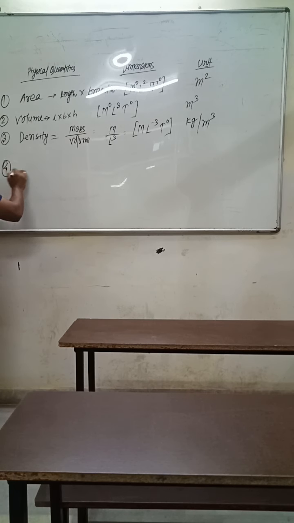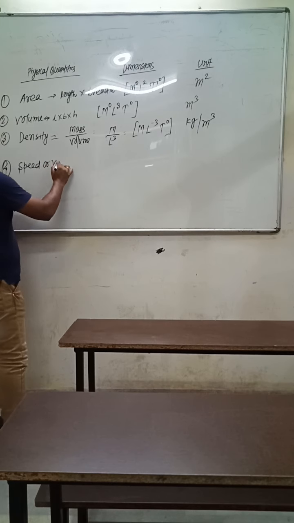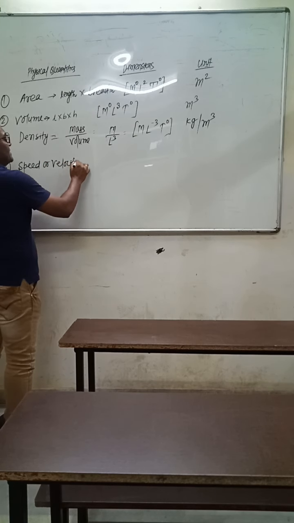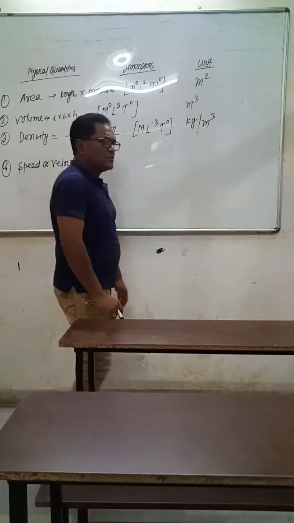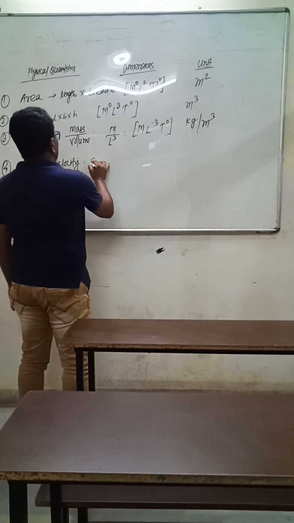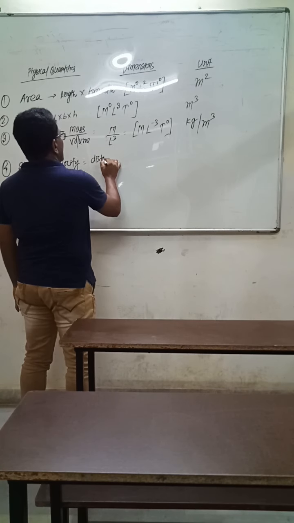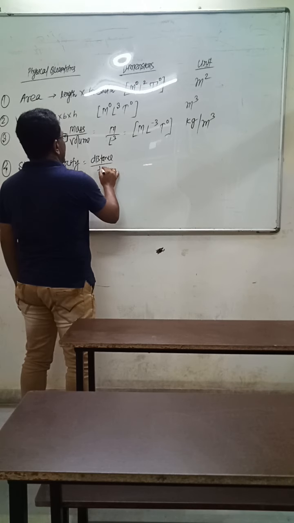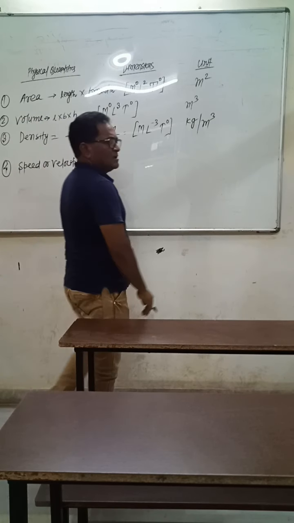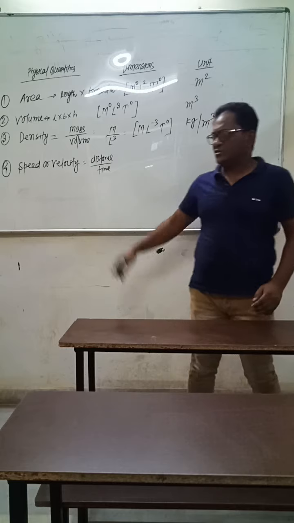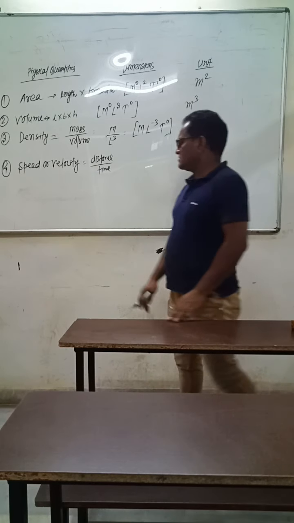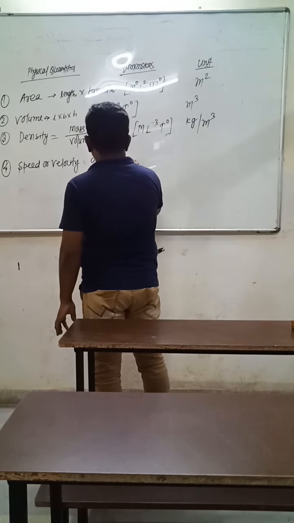Next, speed or velocity, both have the same dimension and the same unit. The formula is distance or displacement upon time. So there is no role of mass in finding the speed or velocity.